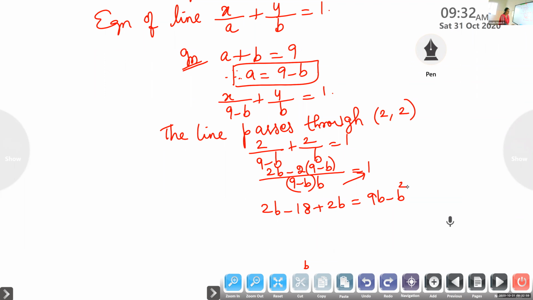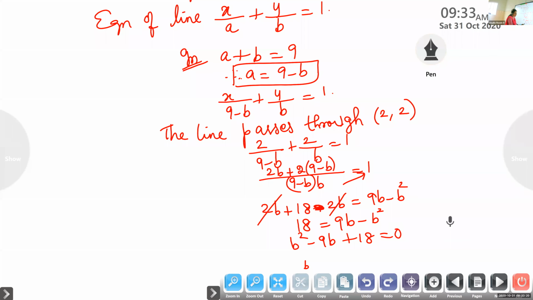Is it okay? Oh, sorry, here it is plus. So it is plus 18 minus 2b. So plus 2b minus 2b will get cancelled. 18 is equal to 9b minus b square. That is b square minus 9b plus 18 is equal to 0, the quadratic equation.